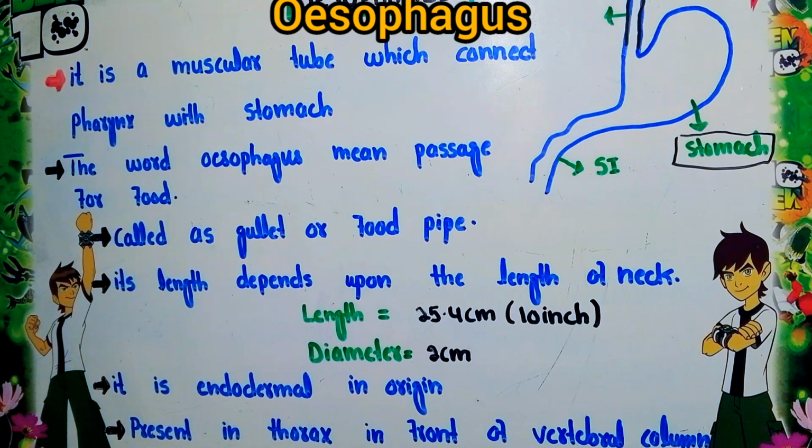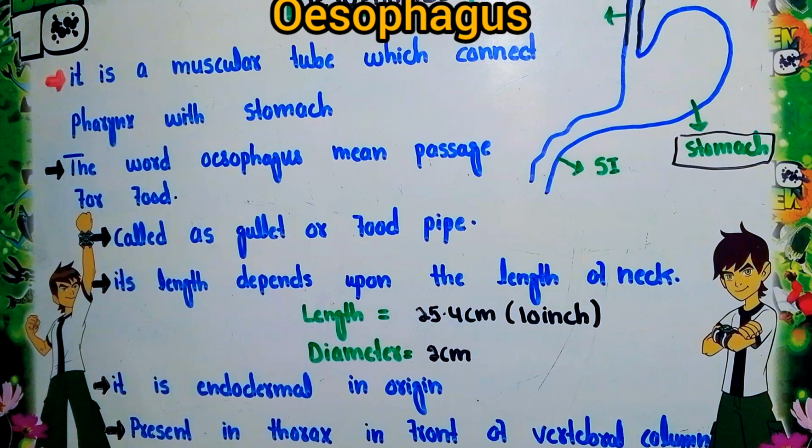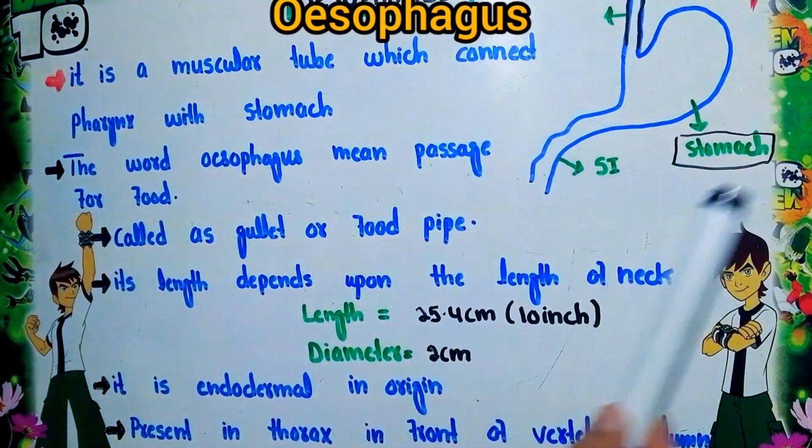This muscular tube present between the pharynx and stomach is basically called the esophagus. As you can see here, this is the structure of the digestive system.